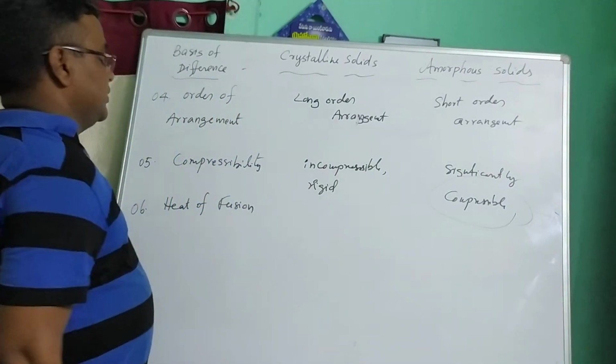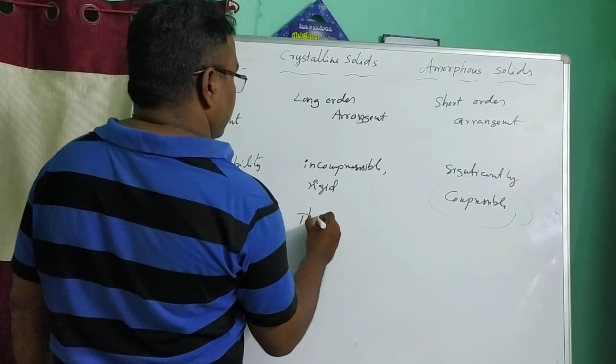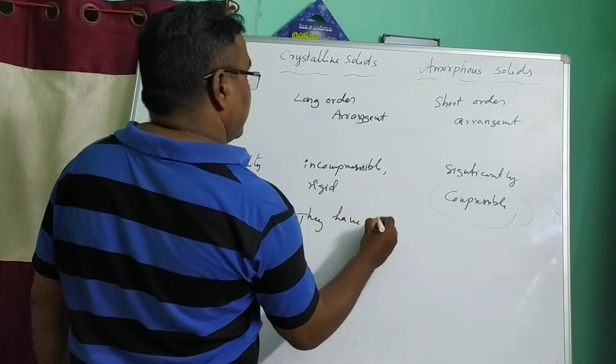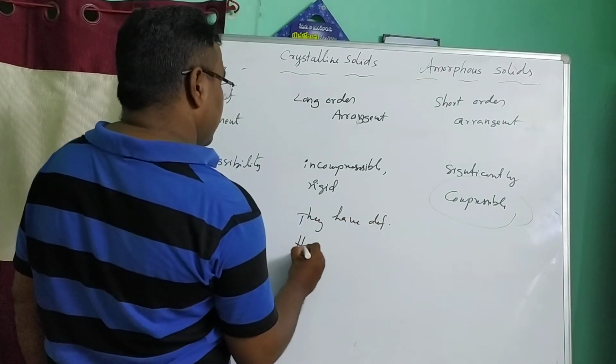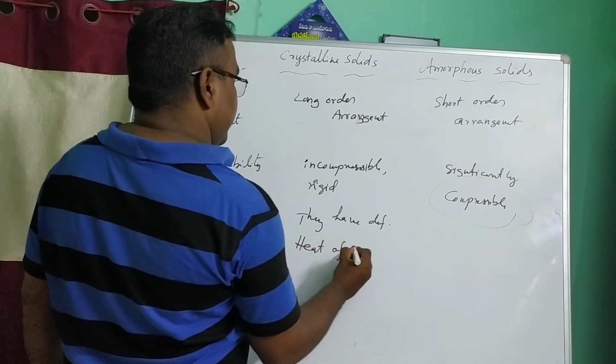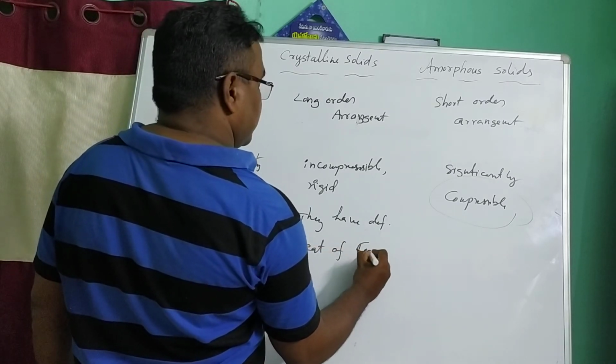Then heat of fusion. Crystalline solids have a definite heat of fusion.